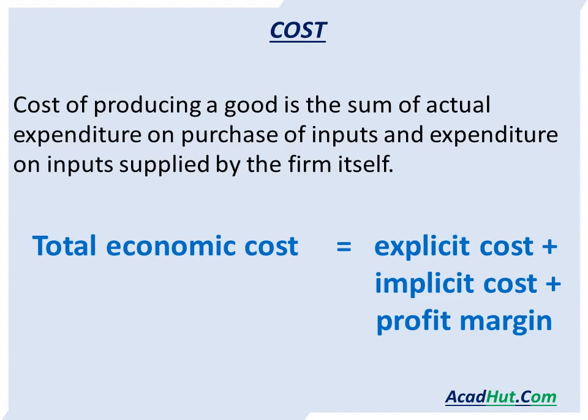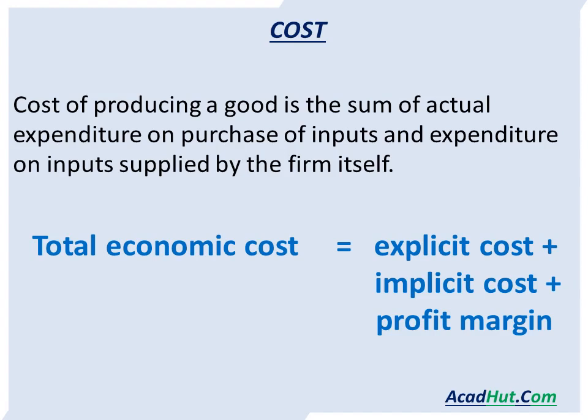Now what is cost? Cost of producing a good is the sum of actual expenditure on purchase of inputs and expenditure on inputs supplied by the firm itself. यानी कि कितना आपका total expenditure हुआ in processing and in buying inputs and making the things.